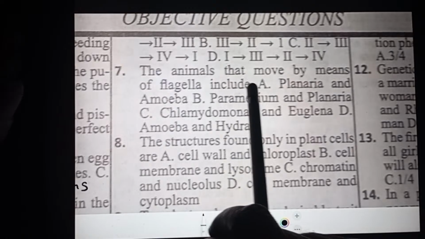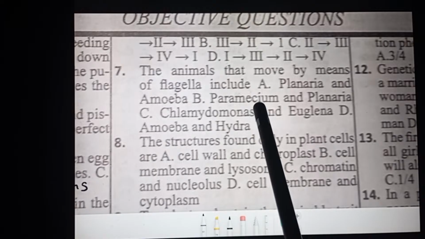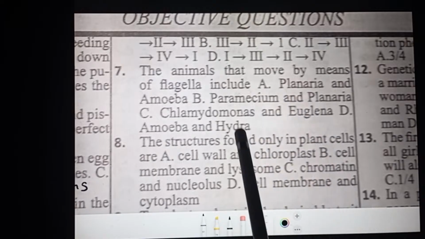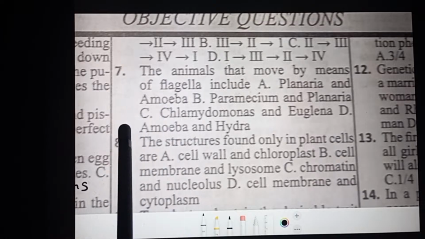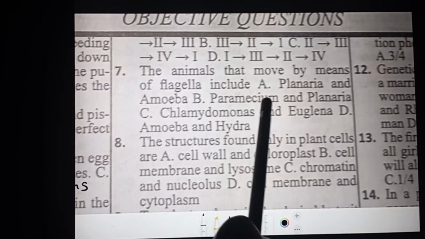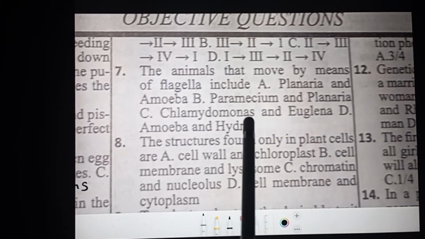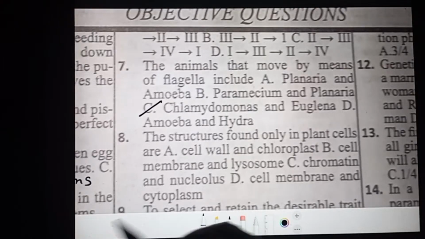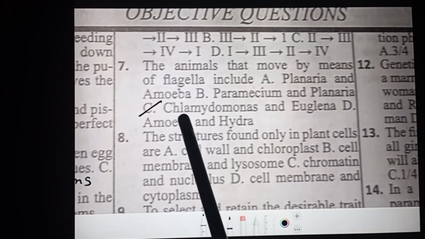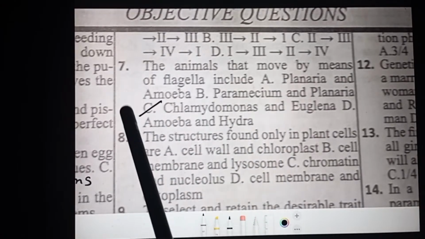The animals that move by means of flagella include the flagellates. The flagellates are what? Planaria and amoeba. Amoeba moves by pseudopodia, not flagella. Paramecium have the cilia and not flagella. Chlamydomonas and euglena, of course, both of them have flagella. So the means of movement in Chlamydomonas and euglena is flagella. They are the flagellates, but remember the amoeba have their pseudopodia. Right?